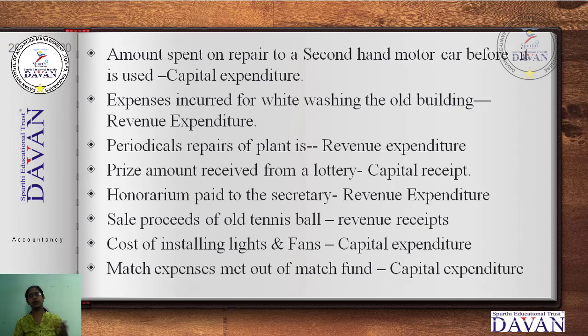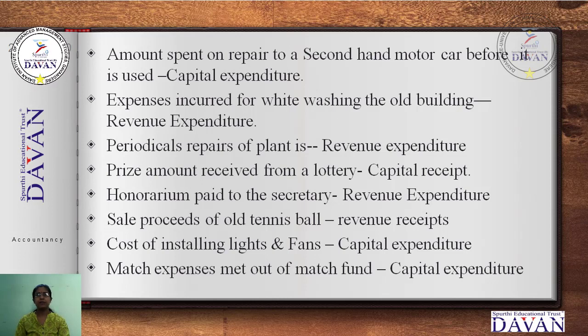Because repeatedly we are not going to be purchasing that. A small amount of repair is required, installation is required, we are doing it. Repeatedly we are not going to be making the same thing for that vehicle. So amount spent on repair to a second-hand motor car before it is used. Once we purchase, whatever repair or installation expenses are required, we make them, and after that we start using it. So it is called the capital expenditure.